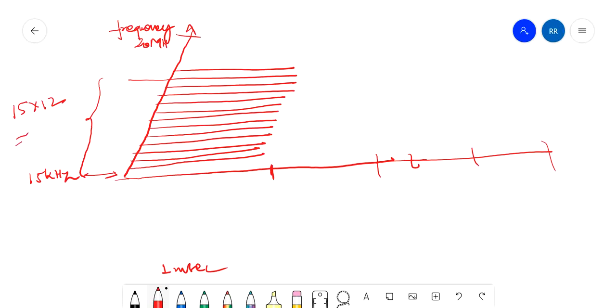So this is one PRB. I'll tell you what a PRB is in terms of both time and frequency. In frequency we take 12 subcarriers of 15 kilohertz spacing each.